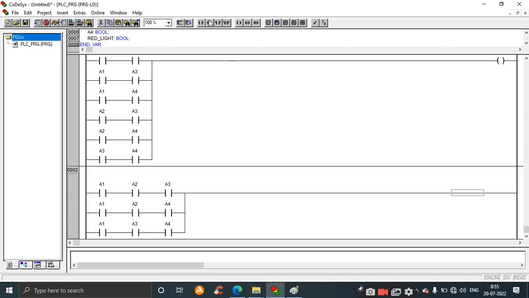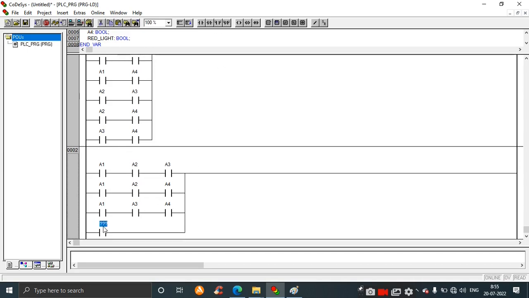Next 2 3 4. In this, A4, A3, A2, that is 2 3 4. So 1 2 3, 1 2 4, 1 3 4 and 2 3 4 is over. That is the second rung completed. Alarm, alarm sirens.